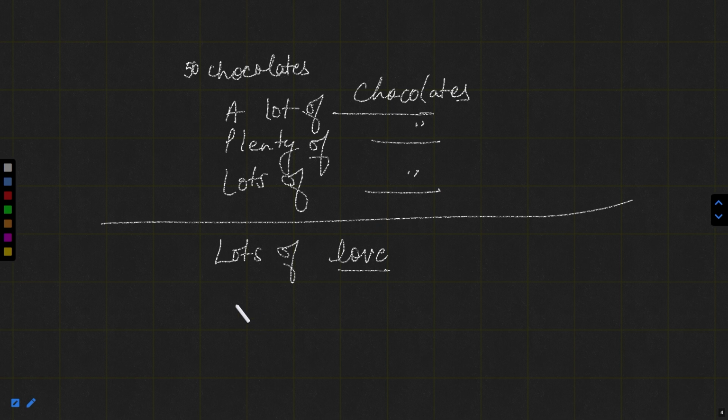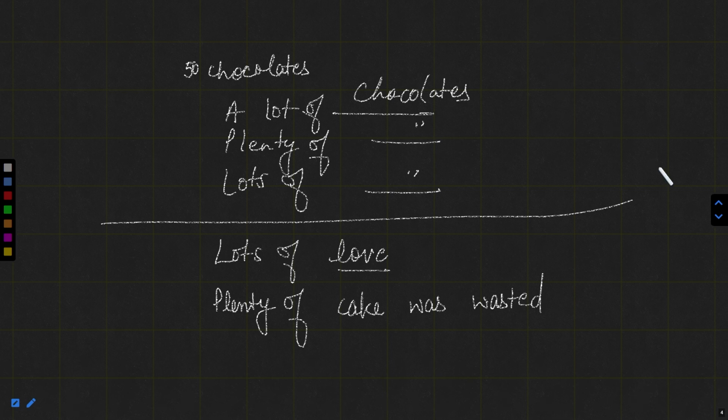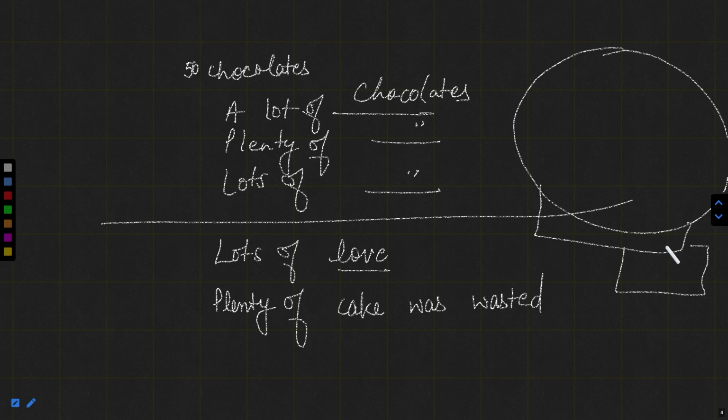Now, if I say plenty of cake was wasted. Now, maybe it is possible the cake is very, very big. Or maybe it has many layers. Okay, let me just draw this again. This is not as beautiful as I wanted it to be. Well, let me explain it again.